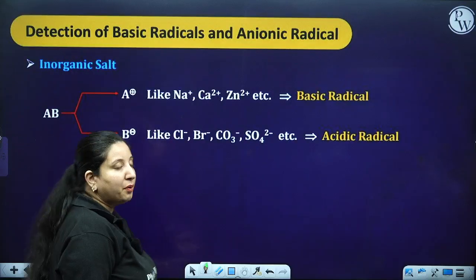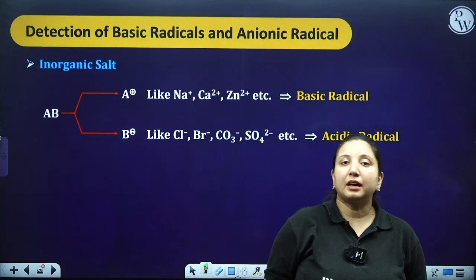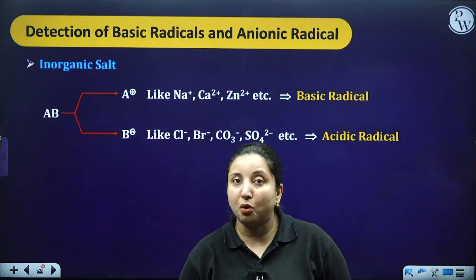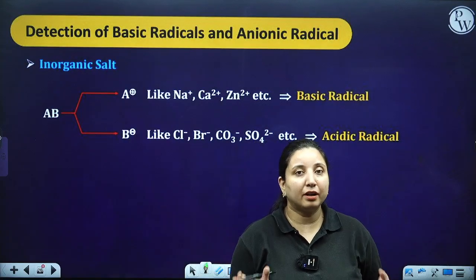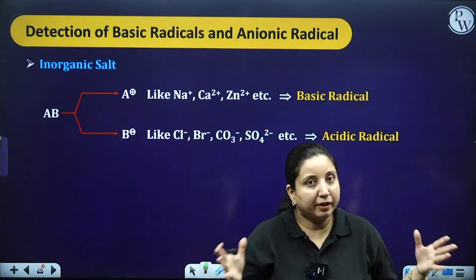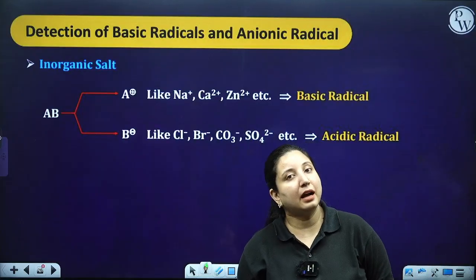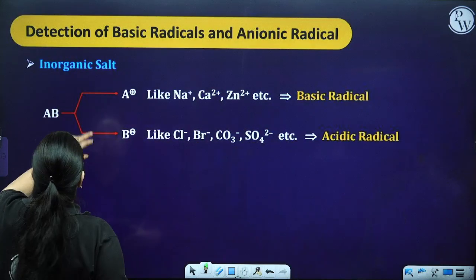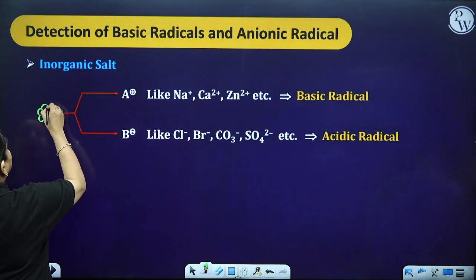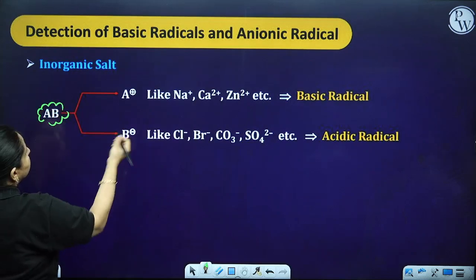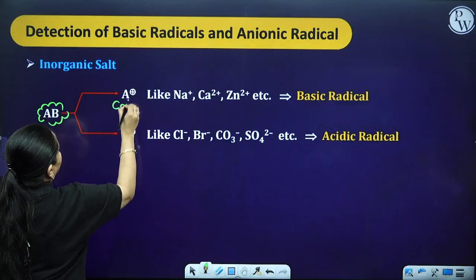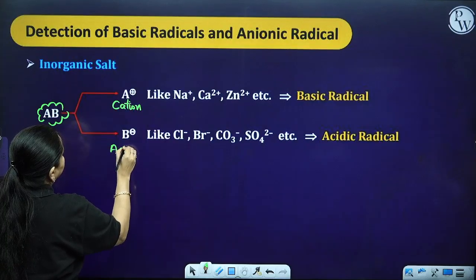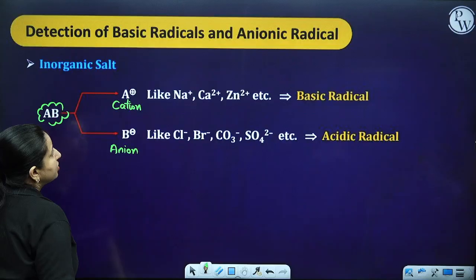Now let's move ahead to our next section, that is salt analysis. As I have told you earlier, salt analysis means that your given salt is going to be divided into two parts, that is the acidic radical and the basic radical. Now whatever inorganic salt you have, like over here I have an inorganic salt of the AB type, so I am going to have the cation, the one with the positive charge, and another one is going to be the anion, the one with the negative charge.